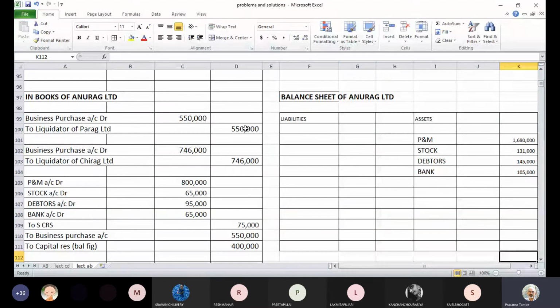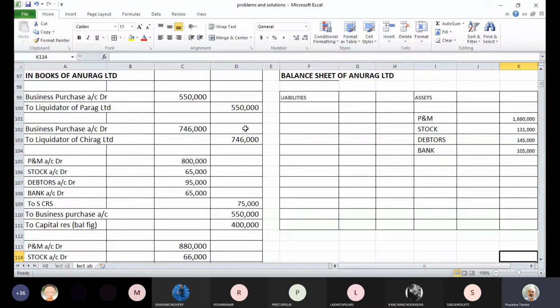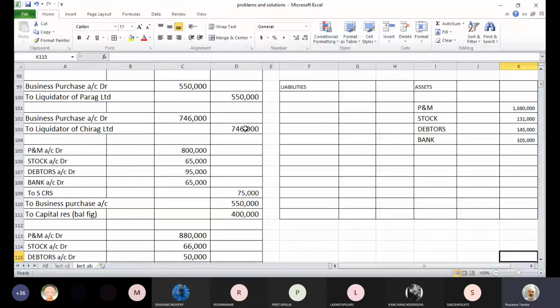If you see this entry, takeover of assets of Parag Limited, the first company, you have taken over machinery worth 8 lakhs. And in the second entry for Chirag Limited, you have taken over machinery worth 8 lakh 80,000. If you sum it up, you will get the total amount of 16 lakhs 80,000.